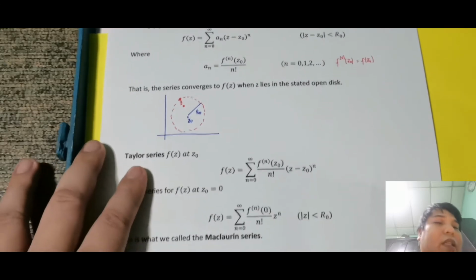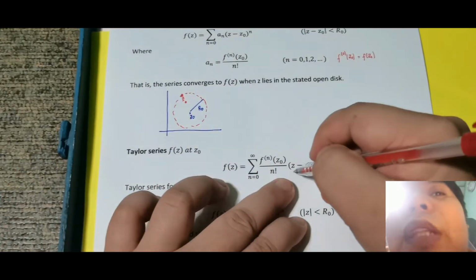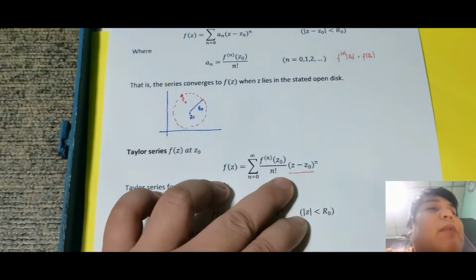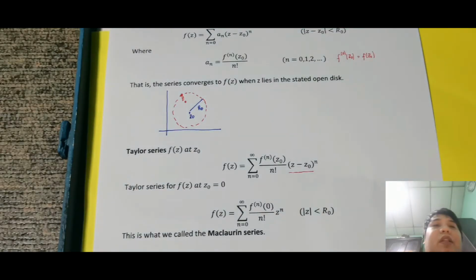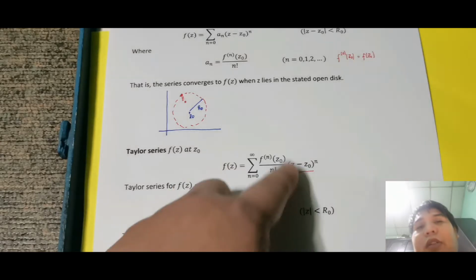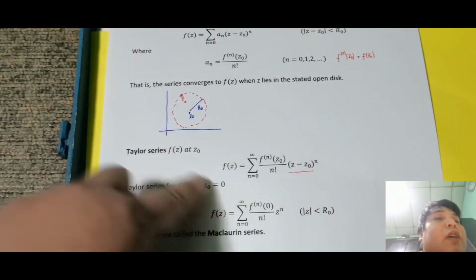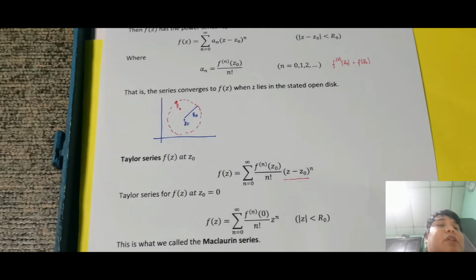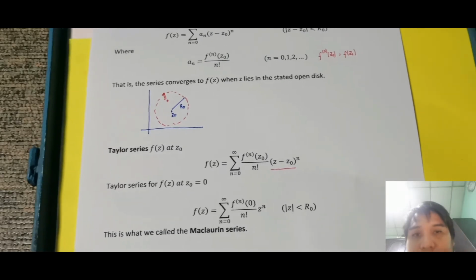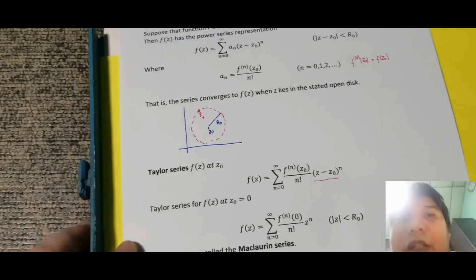So yung mga importanteng part talaga na is totally ito. Dapat nakikita ko to. So dapat makita mo yung z minus z naught raised to n. So malalaman mo na nakabuo ka ng series o ng power series niya, specifically Taylor series niya, kung merong z minus z naught raised to n doon na nag-exist. Okay, note, ang tawag dito is compact form. Meaning ng compact form is naka-summation form. So pag in-expand ko kasi yan, iba ibig sabihin. Tama? So try ko na expand.